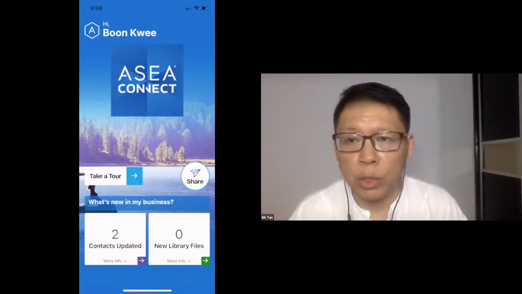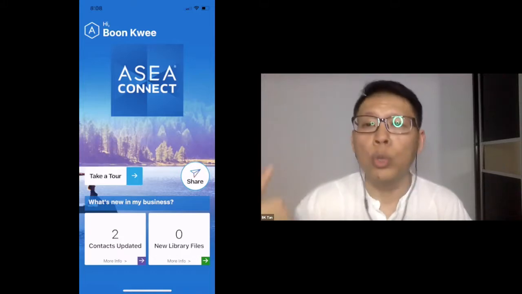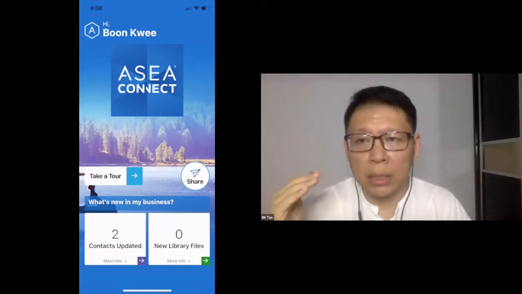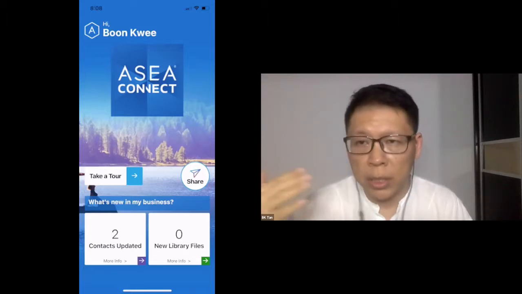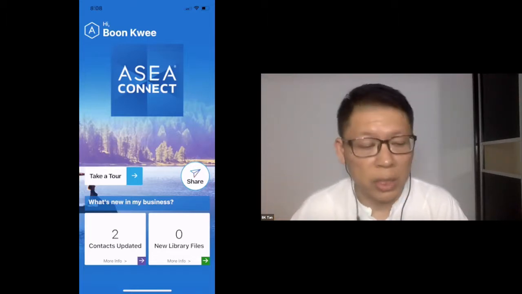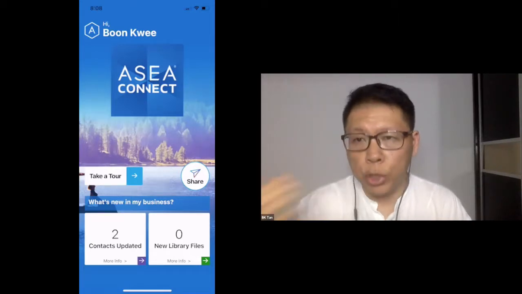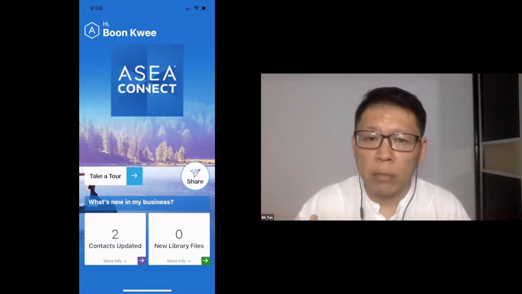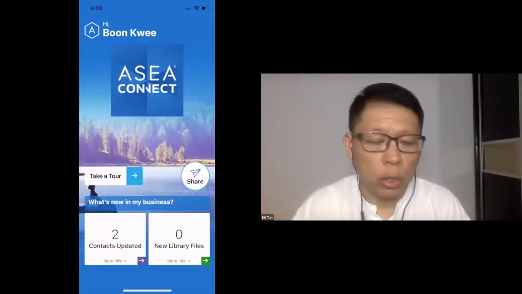That's what I want to share. So these two things are very important. Number one, keep it simple, use the tool. Number two, if there are bugs, just bear with it, and rest assured that they are putting out new revisions almost on a daily basis. For the Android version, the updates are pushed out a bit faster. For the iOS version, the updates are slightly slower because the Apple Store needs to approve.